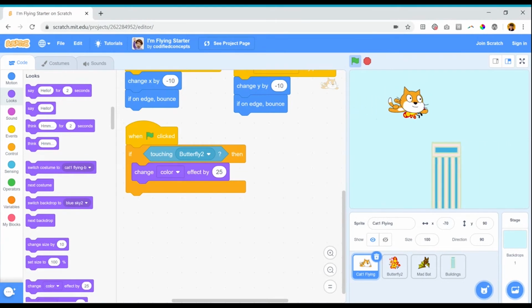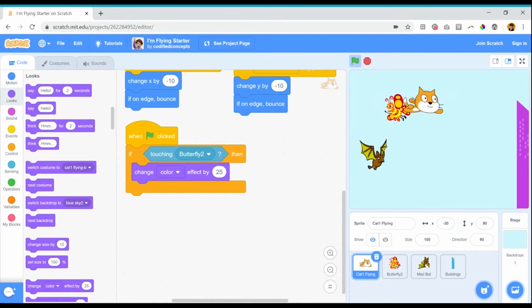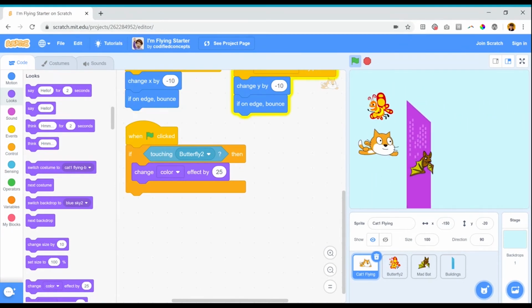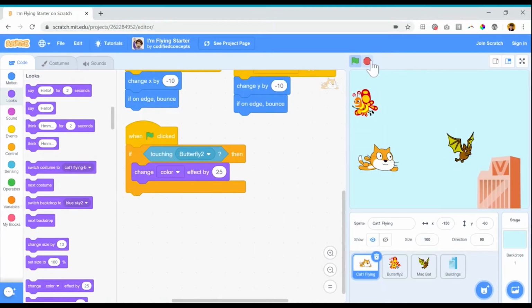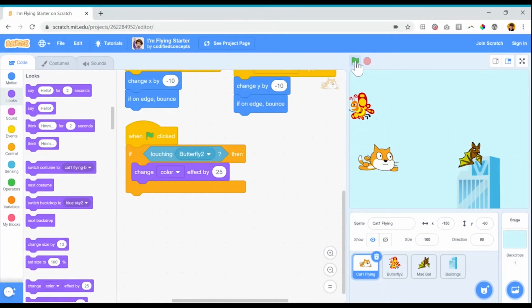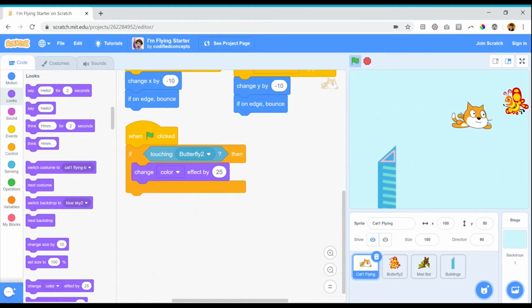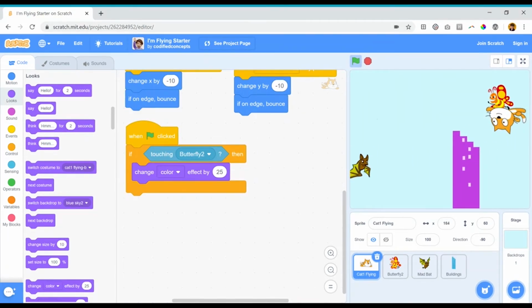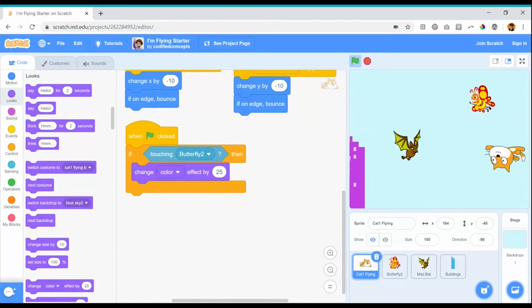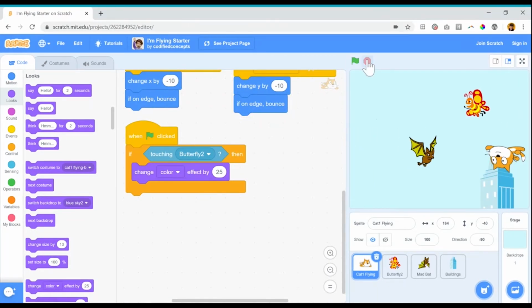What should be happening is that the cat should be changing color, but it isn't. So something isn't quite working right here. I'm going to stop my code and run it again, just in case. Nope, still nothing. Now it's time to do some debugging. Debugging is when we look for the errors in our code.